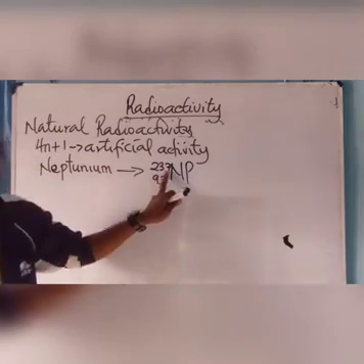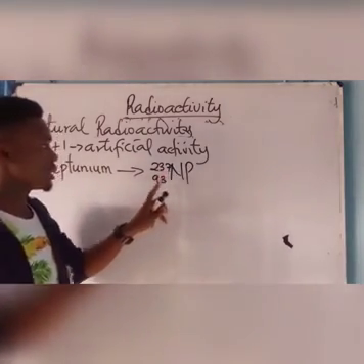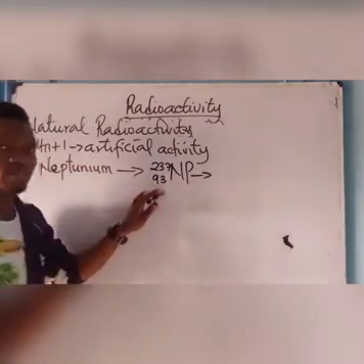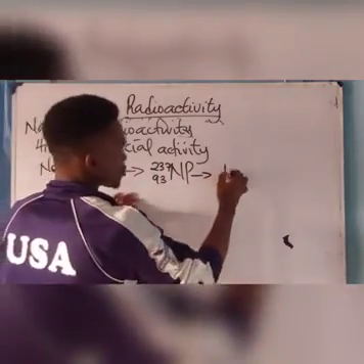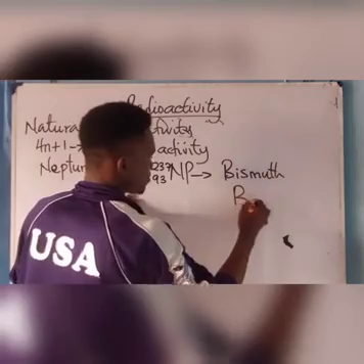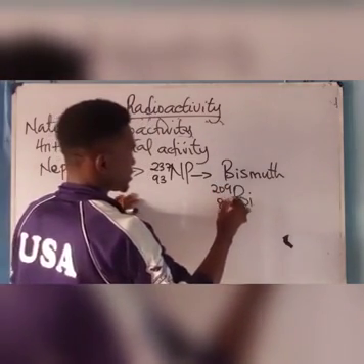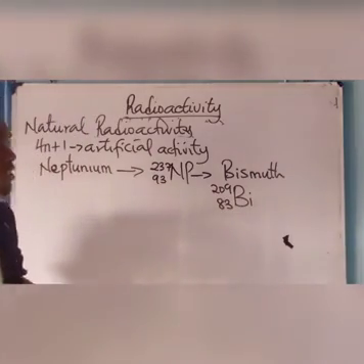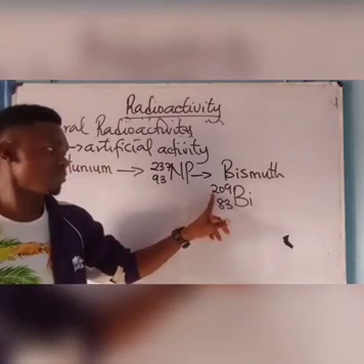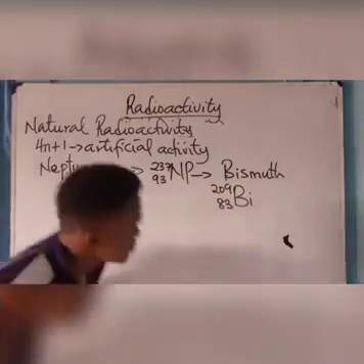After undergoing certain disintegration, it produces bismuth, Bi 209, 83. Bismuth is produced from neptunium. It has atomic number 83 and mass number 209. Please take note of that. It is very, very important.